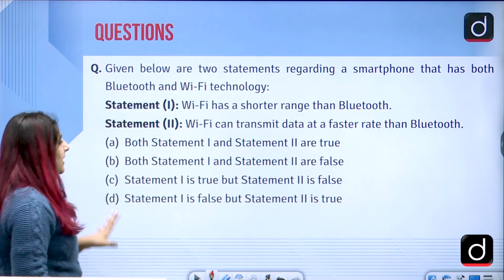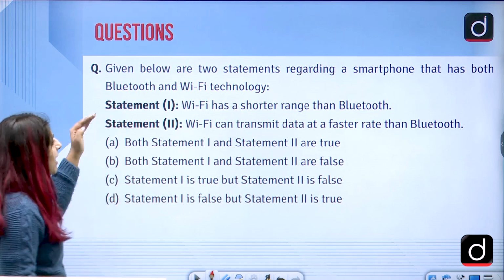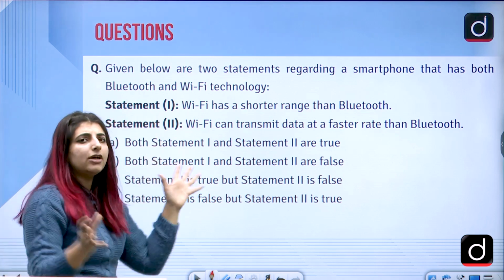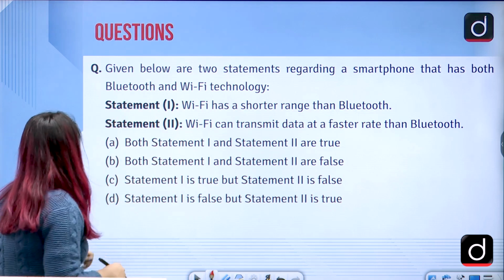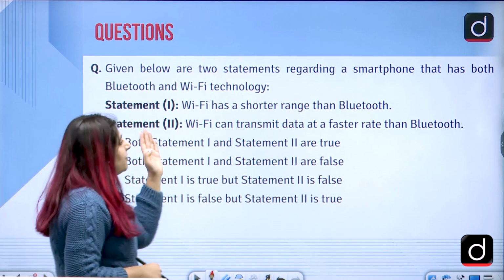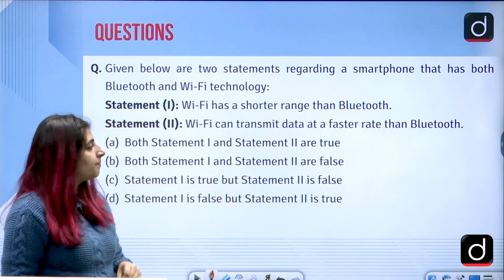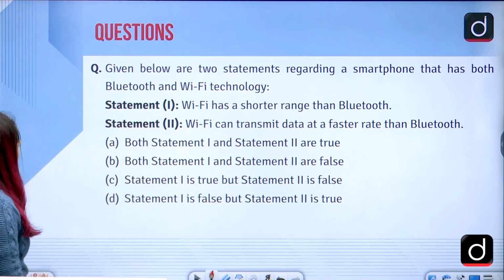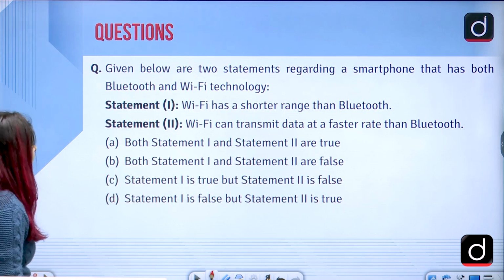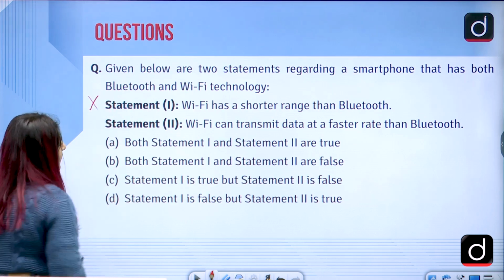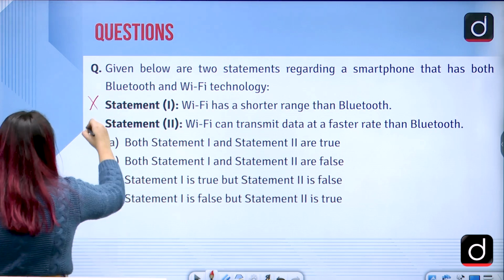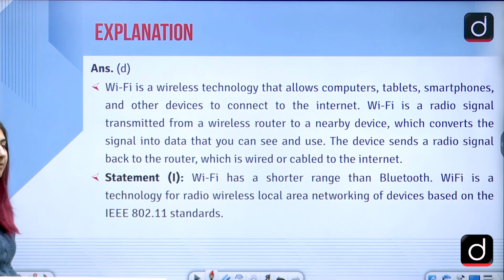Then we have another statement-based question which says: statement 1 says Wi-Fi has a shorter range than Bluetooth, and statement 2 says Wi-Fi can transmit data at a faster rate than Bluetooth. The answer to this question is option D, which says that statement 1 is false whereas statement 2 is true. Let's just read the explanation here.